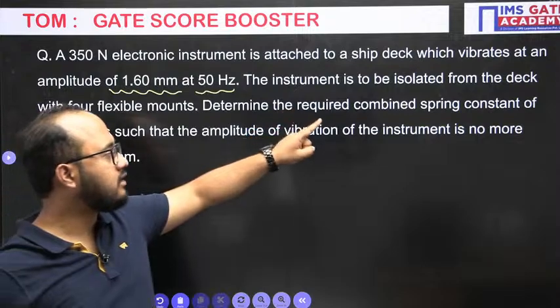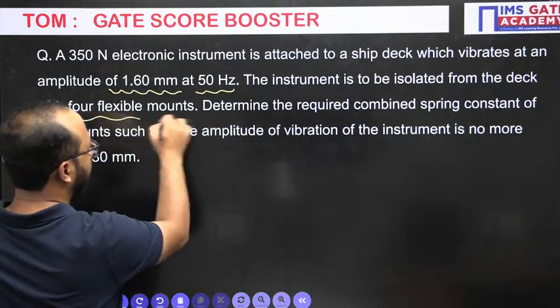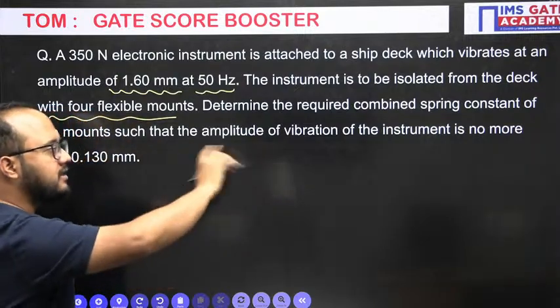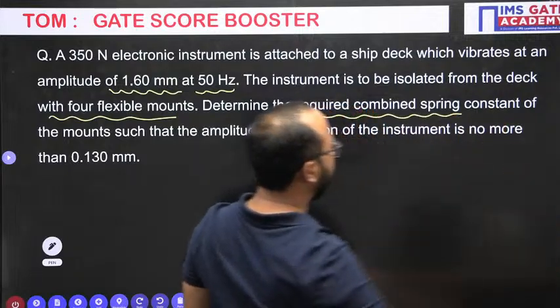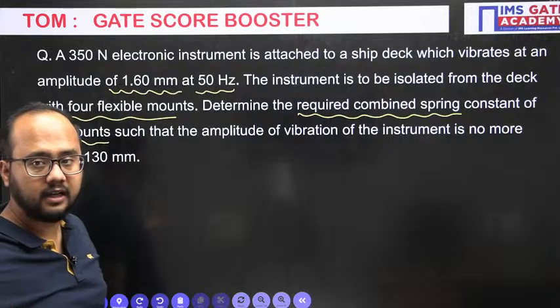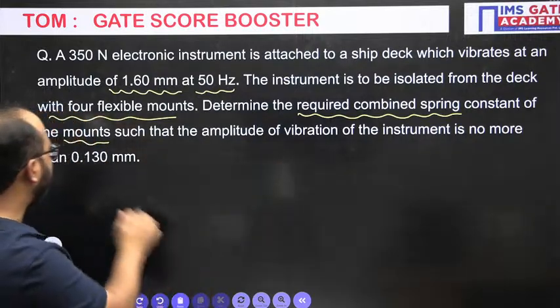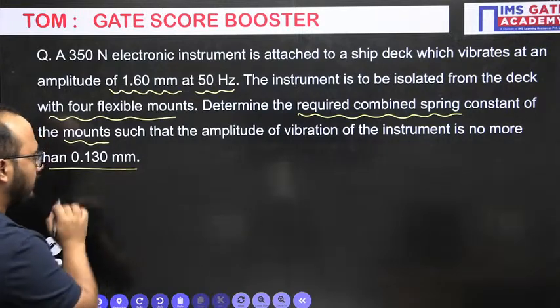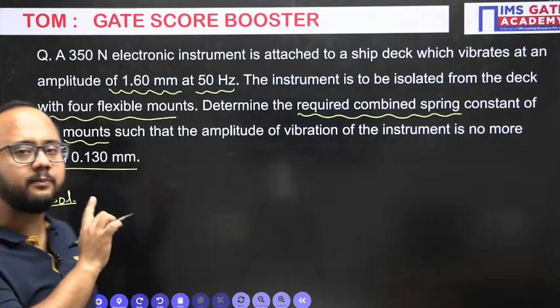The instrument is to be isolated from the deck with 4 flexible mounts. Okay. Determine the required combined spring constant of the mounts such that, now the condition they have mentioned, the amplitude of vibration of the instrument is no more than 0.13 mm. Now see, previously what was the amplitude? 1.6.